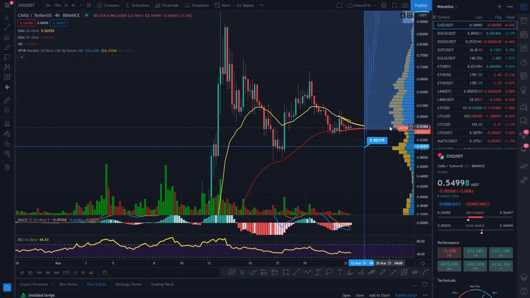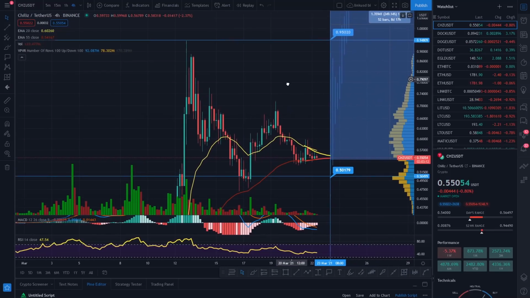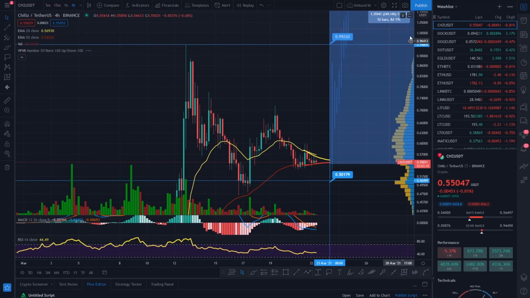As we start to creep up, we're hitting this resistance, but you will see it tail off, and as we get up towards the previous high, you'll see us push up, break those levels and push through. And as you can see up there, there's absolutely no trading volume, because that would be price discovery.